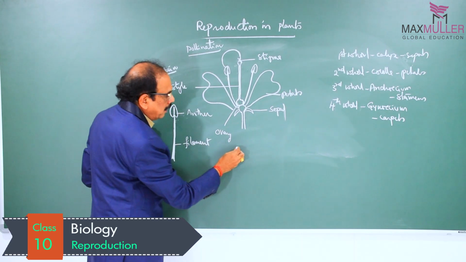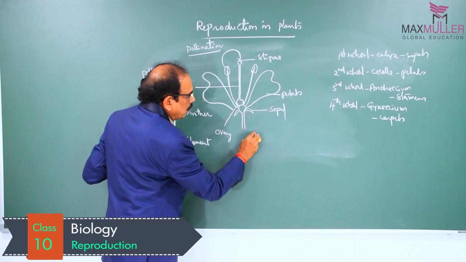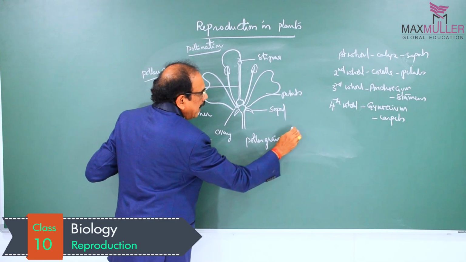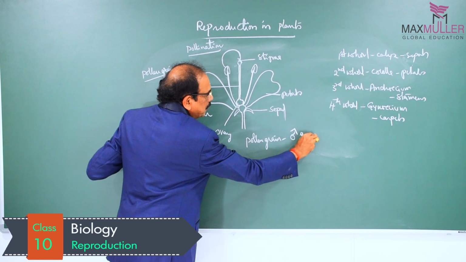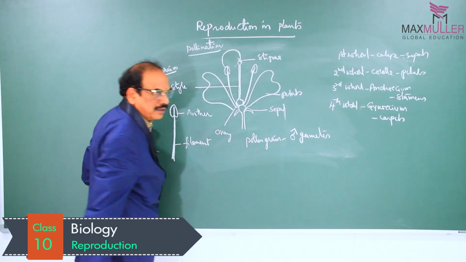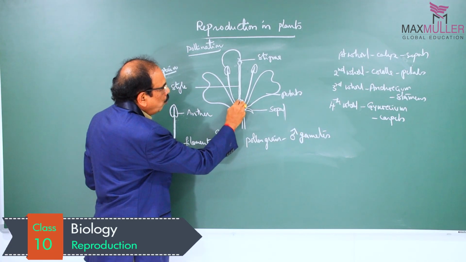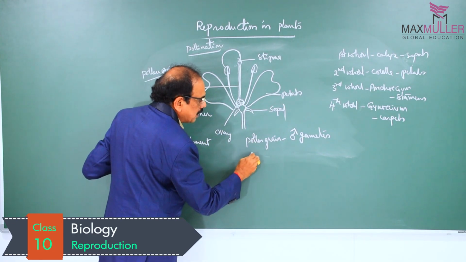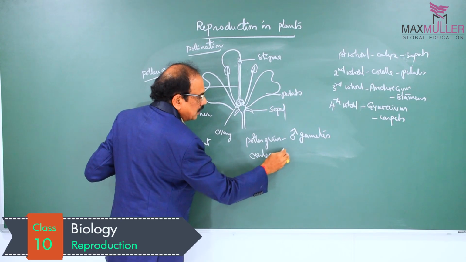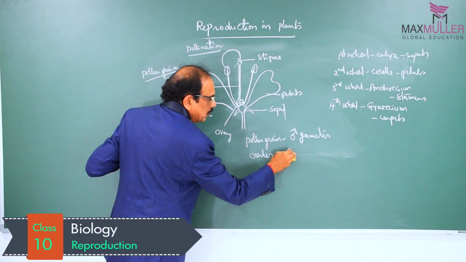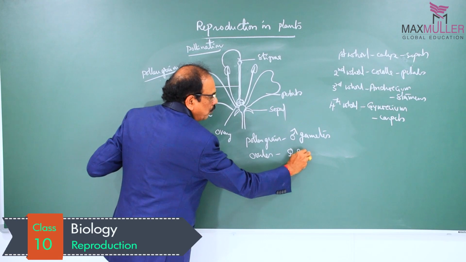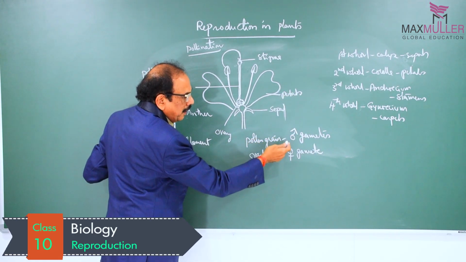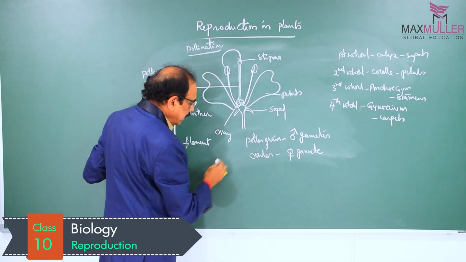From the pollen grain, male gametes are formed. Pollen grain at maturity produces male gametes. And in the ovary, ovules are present, and these ovules contain the female gametophyte, that is, the female gamete. Then the male gamete and female gamete fuse together.